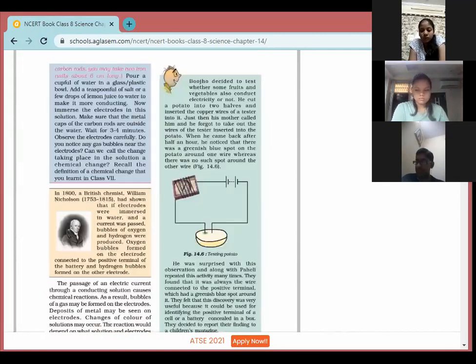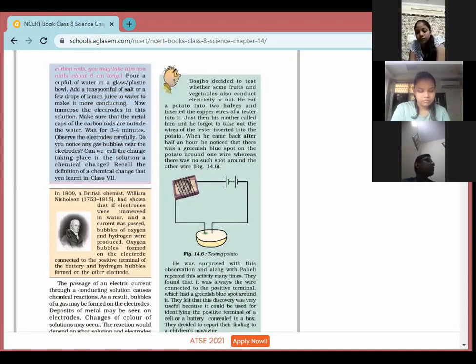Next, wait. Make sure that the metal caps of the carbon rods are outside the water. Wait for 3-4 minutes. Observe the electrodes carefully. Now the electric current is flowing. We have switched on the battery. The current starts flowing.